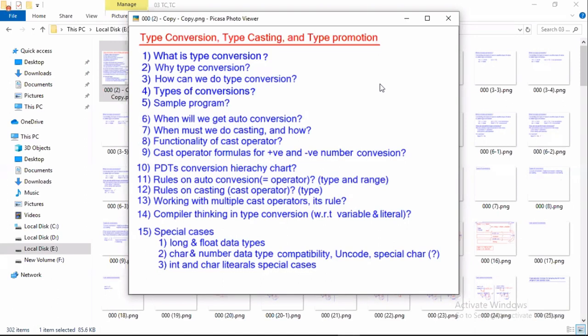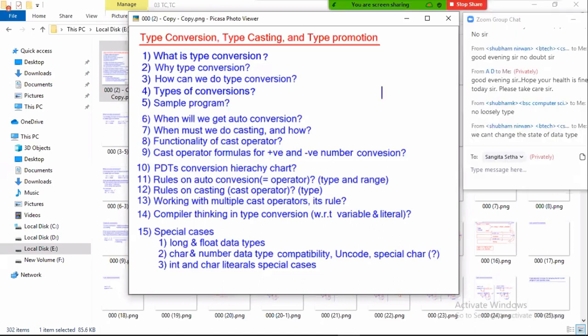So what is a strictly typed programming language? In C language, we can assign a highest range data type value to a lesser range data type. C is an implicit typecasting programming language. That's why it is weakly typed. But Java doesn't allow implicit typecasting. Every time Java is asking, is it allowed or not?